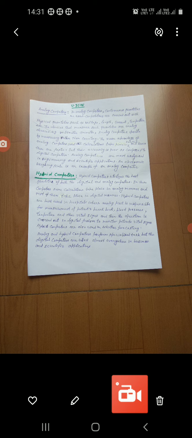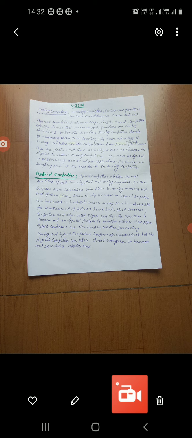Computations are carried out with physical quantities such as voltage, length, current, temperature, etc. The devices that measure such quantities are analog devices, like voltmeter and ammeter. Analog computers operate by measuring rather than counting.